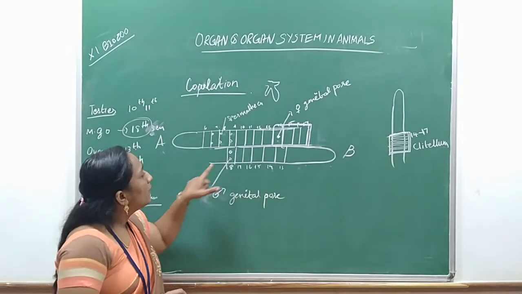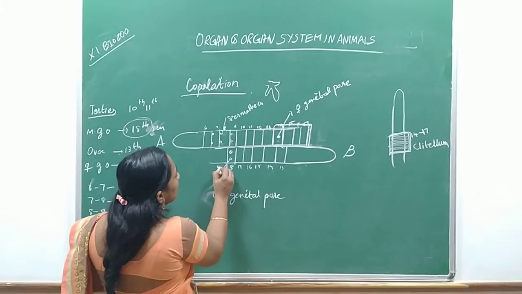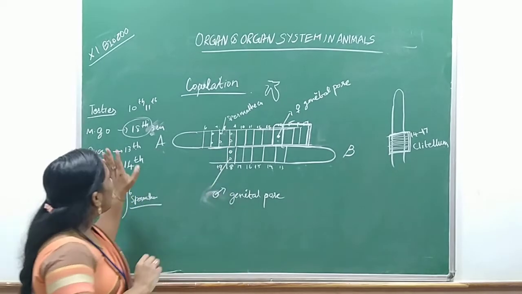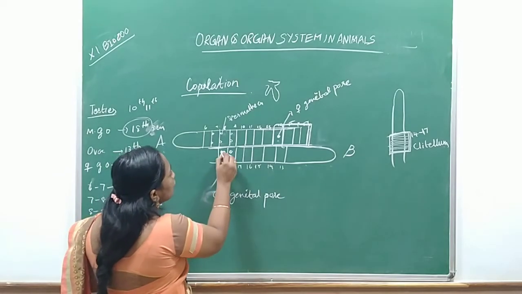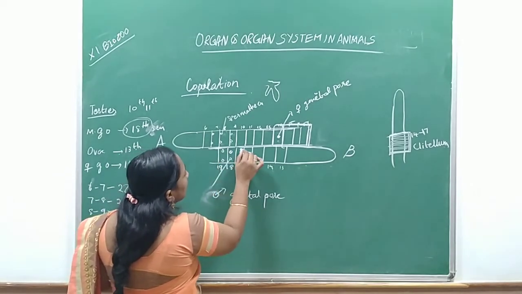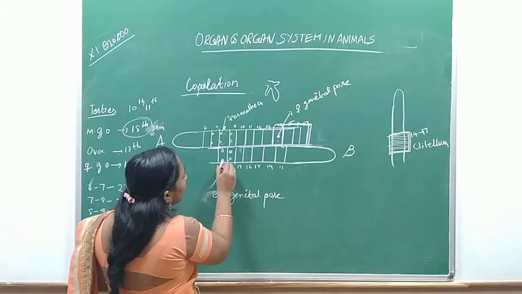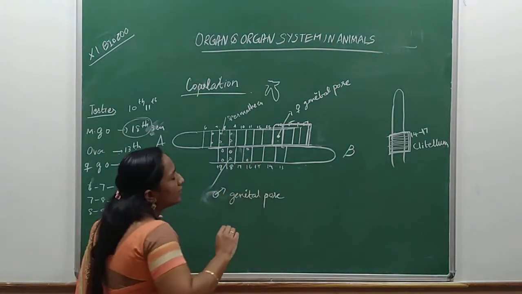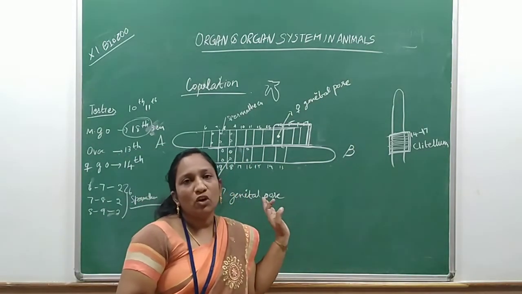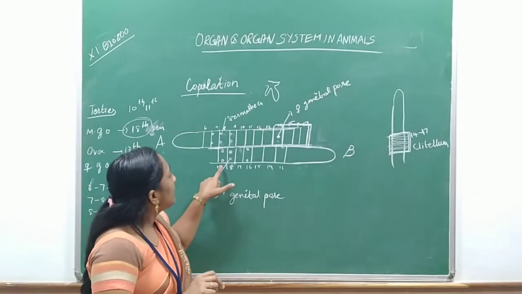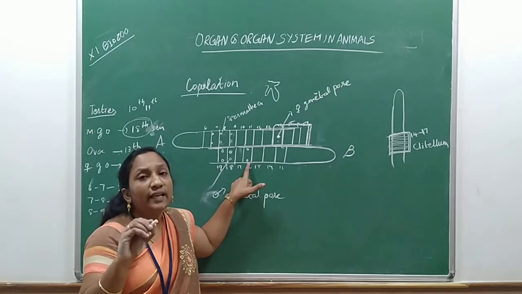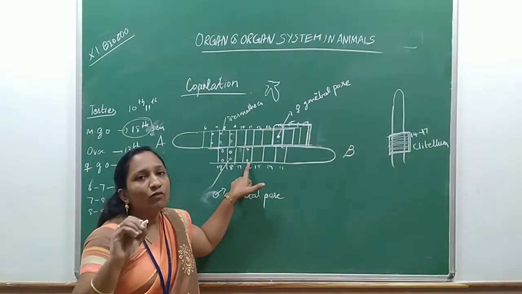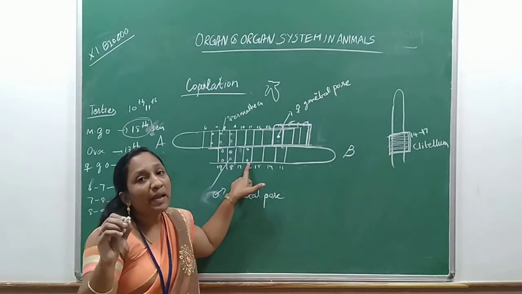So, what is helping here? While learning the male reproductive system, we learned about the accessory glands, that is the papillae. Where are they located? In the 17th and 18th segments. Just go to the former video and you can watch this: the prostate gland opens through the accessory glands, which are said to be papillae.